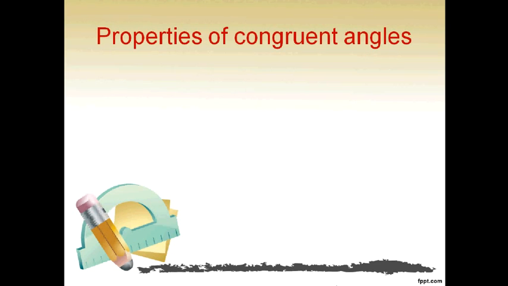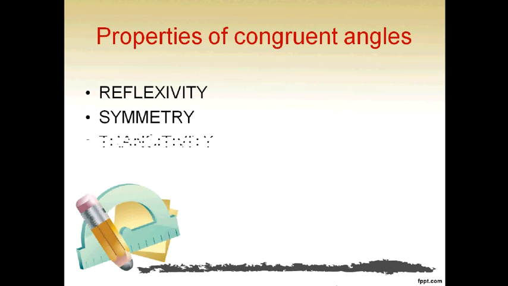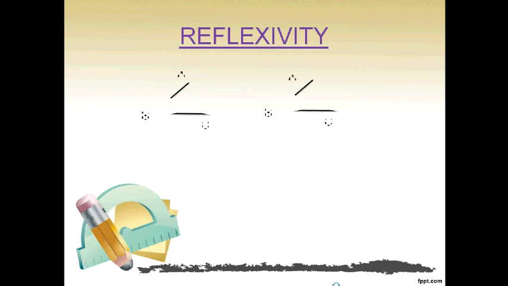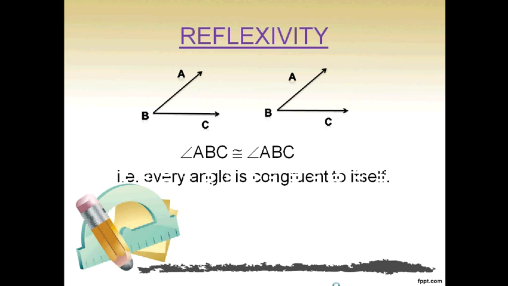Now we'll discuss properties of congruent angles, and they are reflexivity, symmetry and transitivity. What is reflexivity? We all know two angles are called congruent angles when they are of the same measurement. Hence, every angle is congruent to itself. This property is called reflexivity.